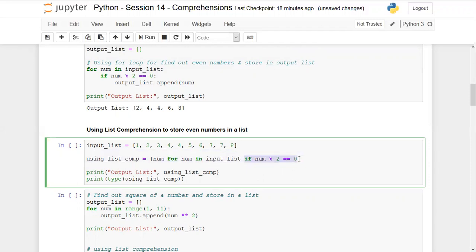So after checking this condition, if it is meeting the criteria, the num will be taken as the output, and it will go to this list, which is the output list. Similarly, it will happen for all the iterations, and finally this list will have all the even numbers as per the logic defined in the comprehension.